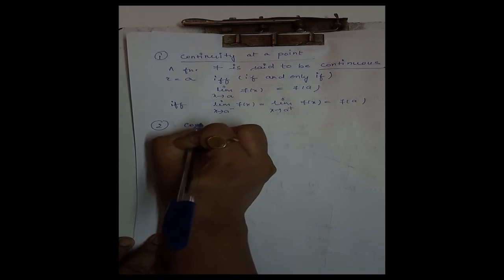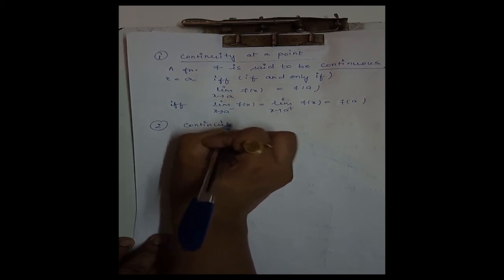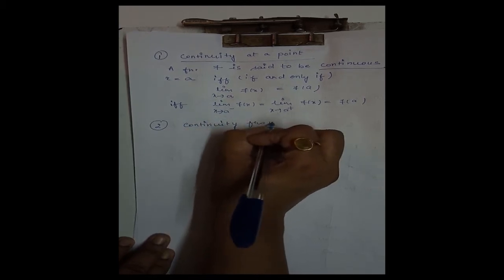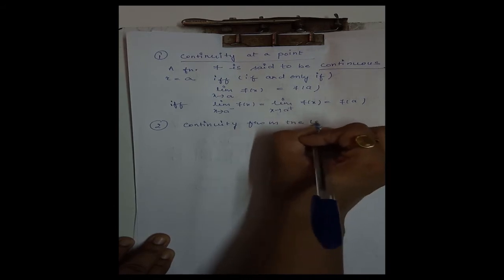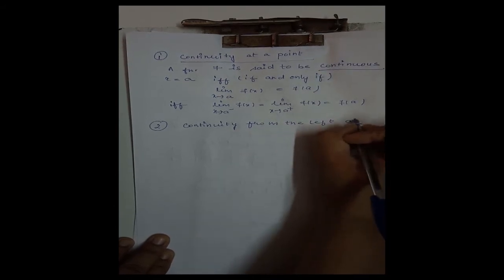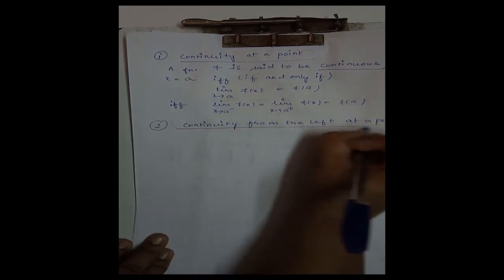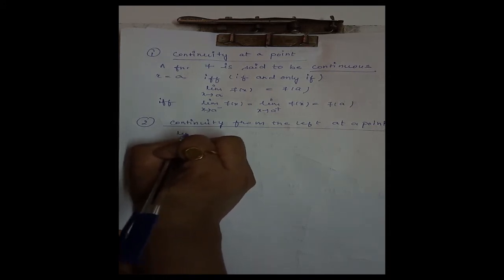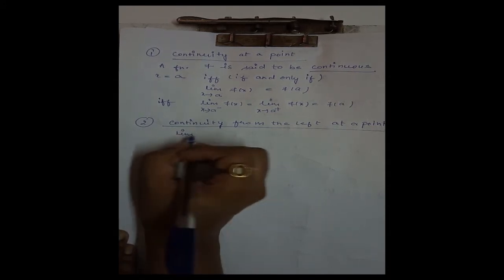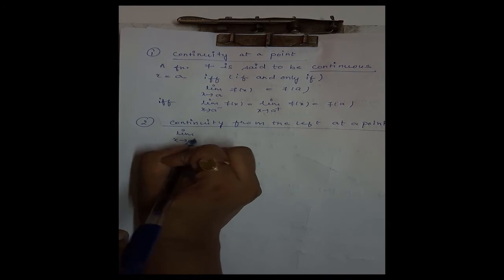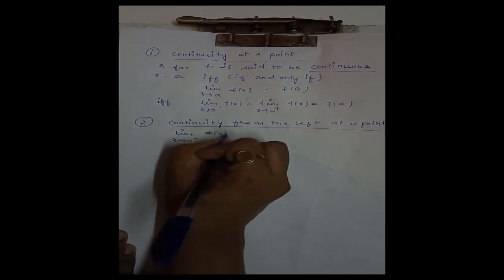Now continuity from the left at a point. Function is continuous from the left if the left hand limit exists and it equals f(a).